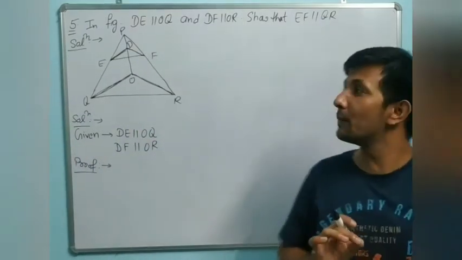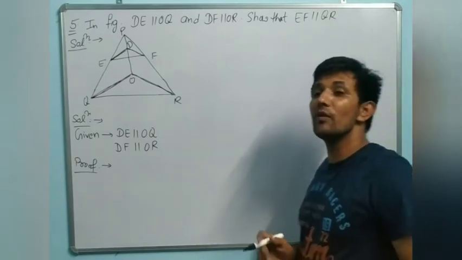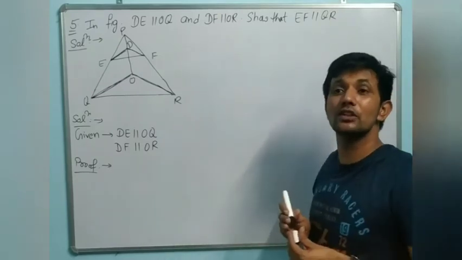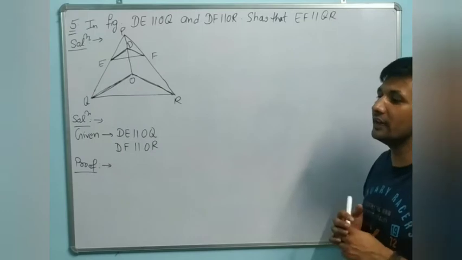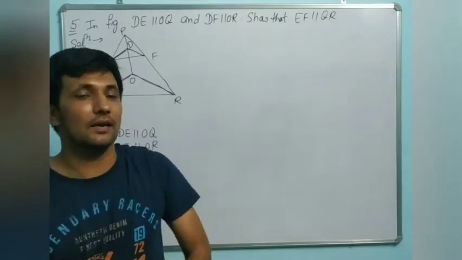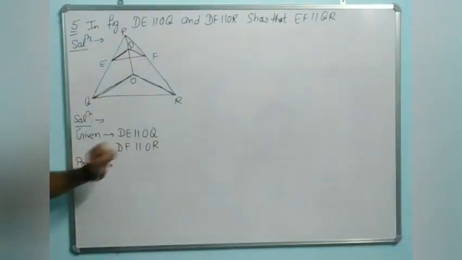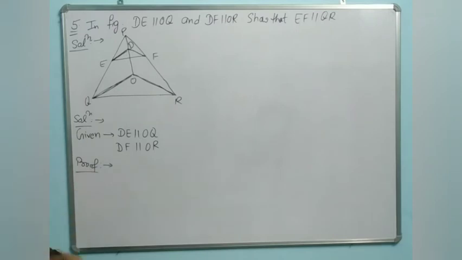So it's very simple, dear. We want to prove two lines are parallel. So we will use here the converse of Thales theorem. It means if in any triangle ratios are equal, then we can say that the lines are parallel. So look, first given that DE parallel to OQ, DF parallel to OR.